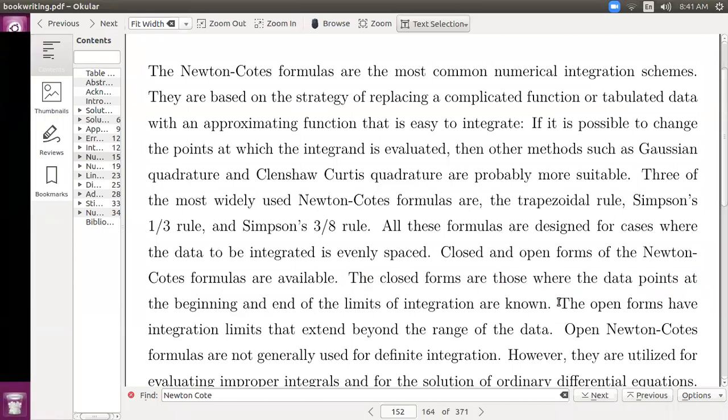The open forms have integration limits that extend beyond the range of the data.